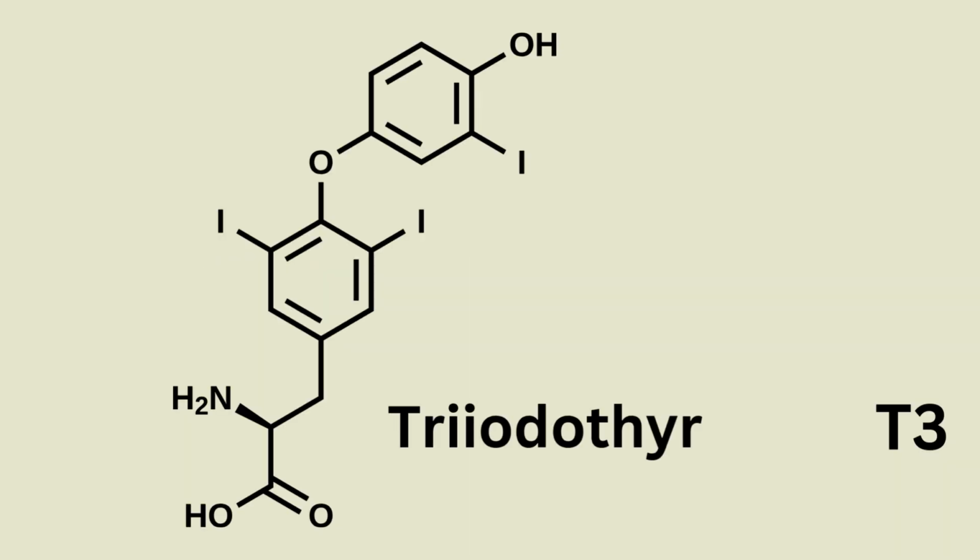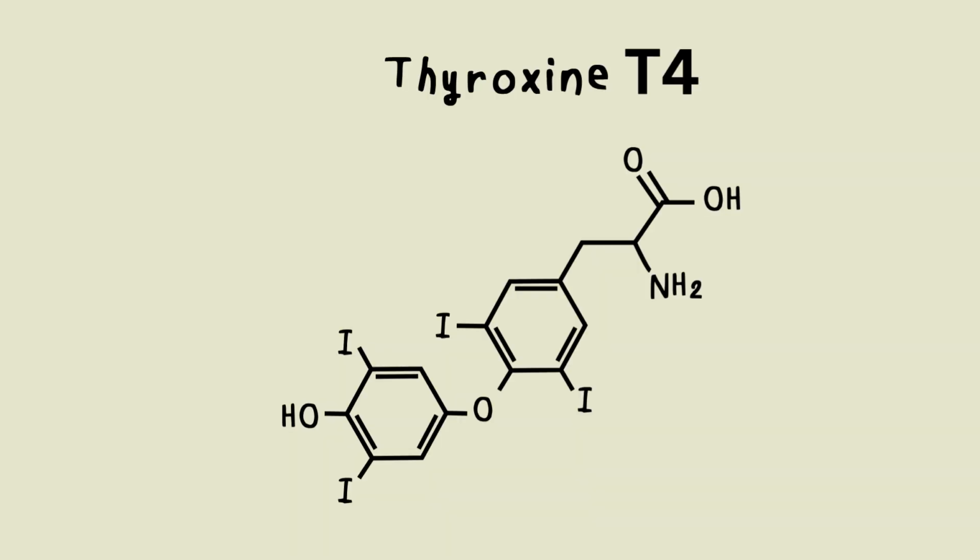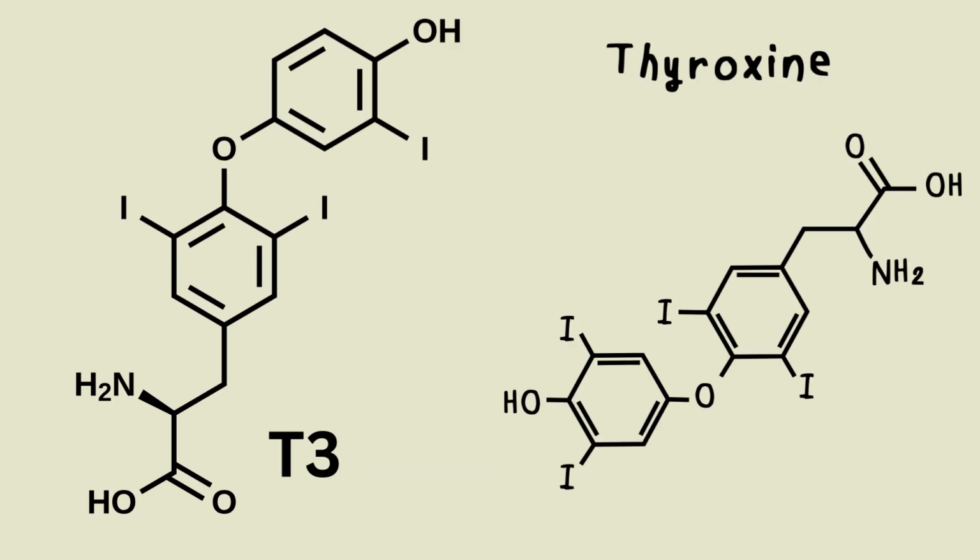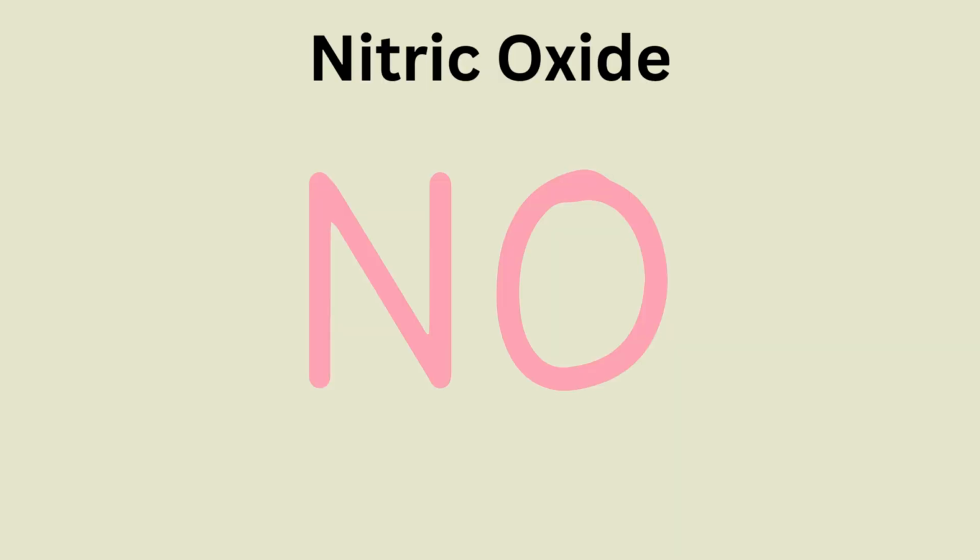Thyroid hormones T3 and T4 are synthesized by attaching iodine to the amino acid tyrosine. The benzene ring of tyrosine plus the attached iodines make T3 and T4 very lipid-soluble. The gas nitric oxide is both a hormone and a neurotransmitter.